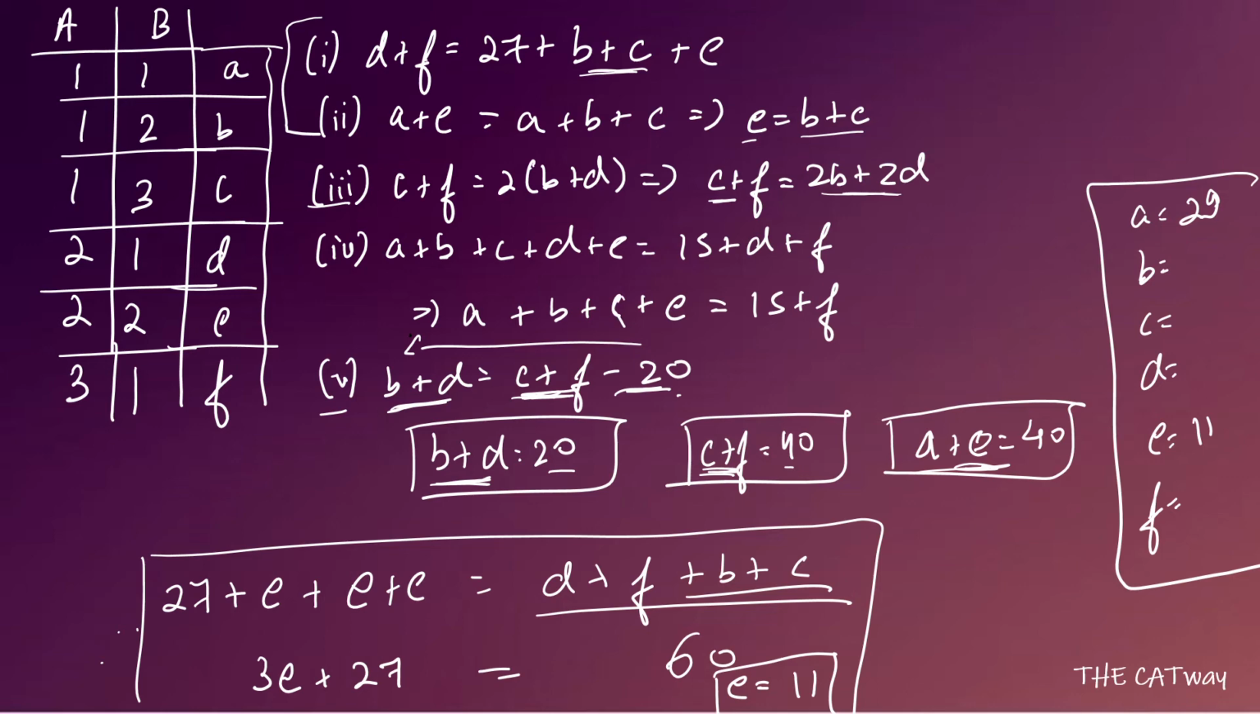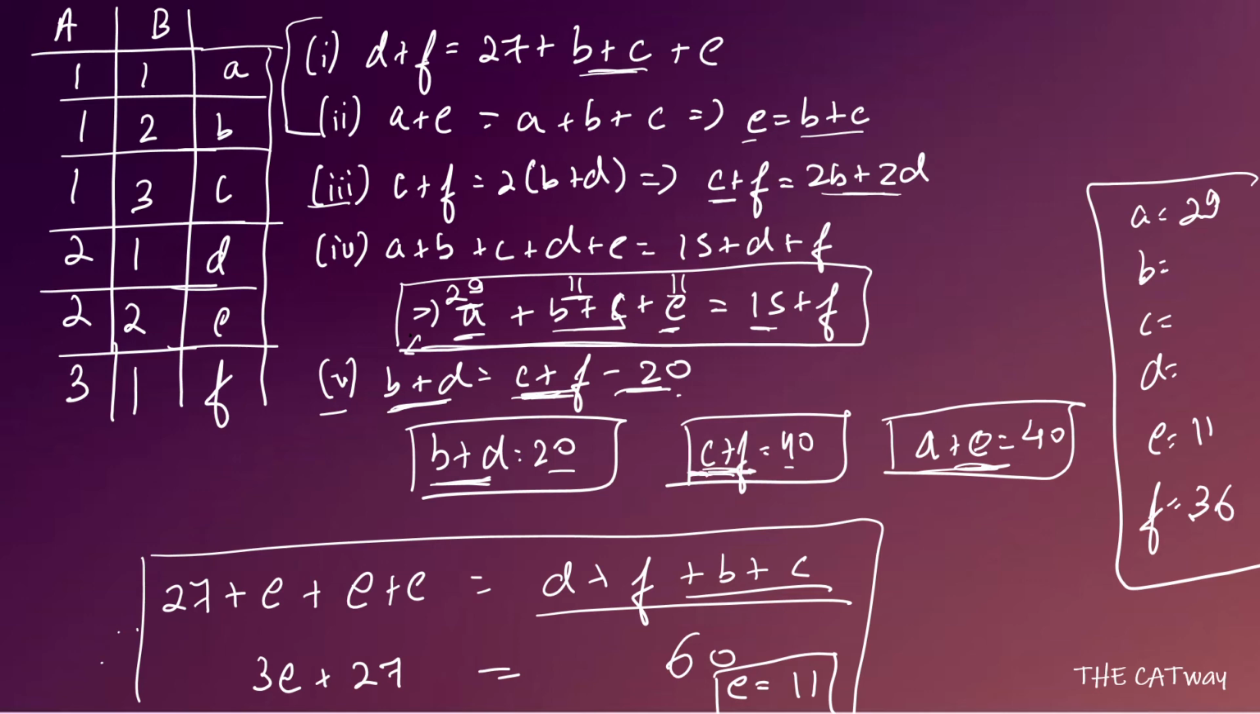Okay, now see, if you talk about equation number 4, what you see is that we know the value of a to be 29, we know the value of e to be 11, and we know the value of b plus c is going to be equal to e, that is, 11. So that means this one becomes 29 and 40, 40 and 11, 51, and 51 minus 15 if you do, what you will get is 36, and that will be the value of f, that is equal to 36.